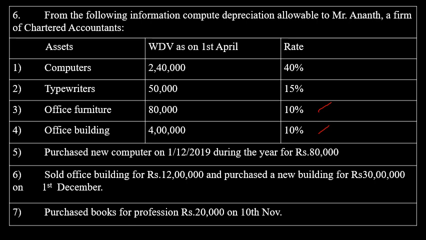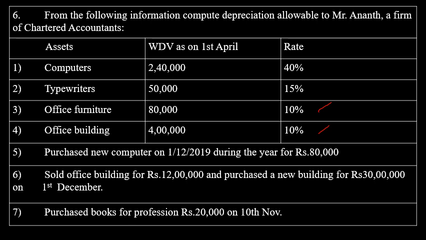So there are mainly two divisions, tangible and intangible. Under tangible: furniture, building, plant and machinery and ships. These are the main blocks of assets. So therefore you should not club the furniture with the building just because the rate of depreciation is the same. You can club buildings of the same rate of depreciation, and furniture of the same rate of depreciation.